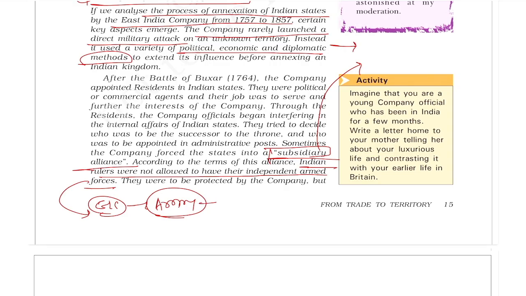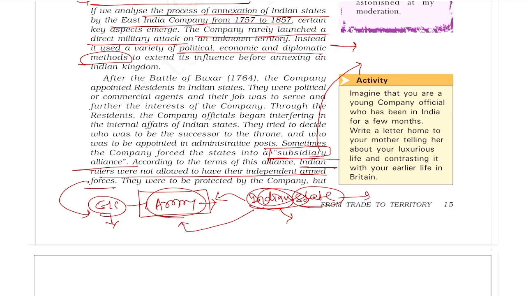But whatever resources or money this army needed had to be provided by the Indian state. Means this army was maintained by the East India Company, but the money required to maintain it was provided by the Indian state. So in due period of time, the Indian state would not have any army of its own. It was completely dependent on this subsidiary force which was under the control of the East India Company.